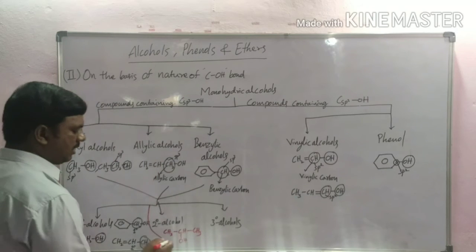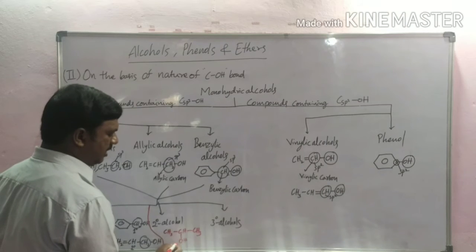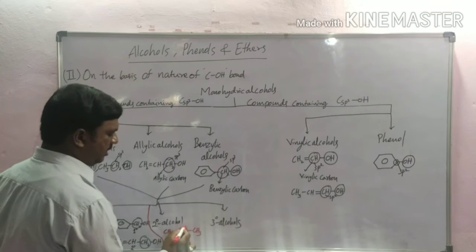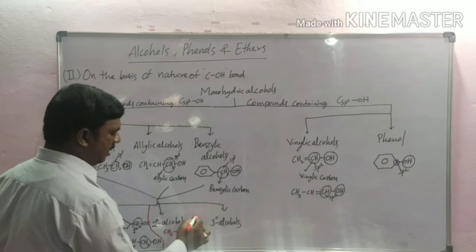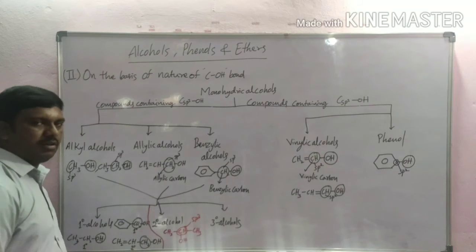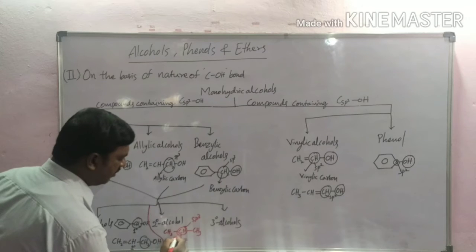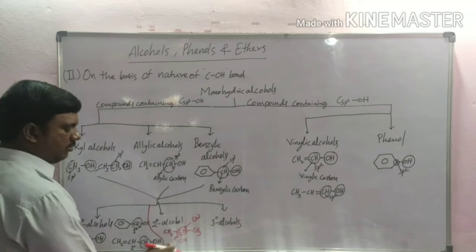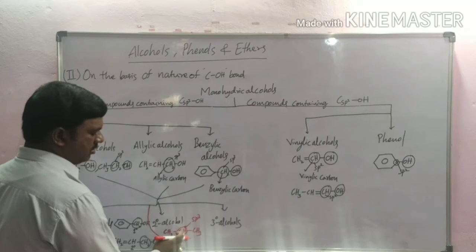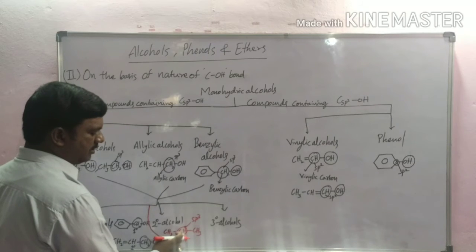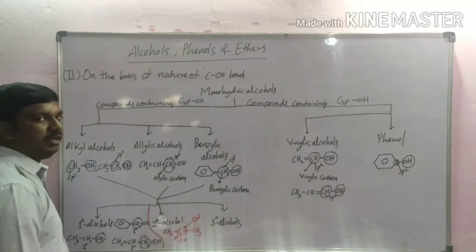Here the hydroxyl group is attached to an sp3 hybridized carbon, and this is a secondary carbon. The hydroxyl group is attached to an sp3 hybridized carbon which is attached to two other alkyl groups.